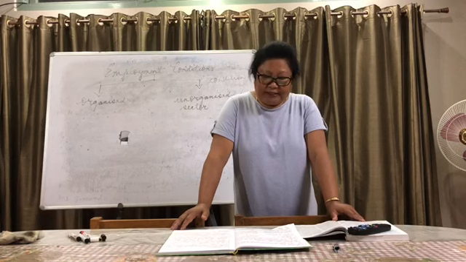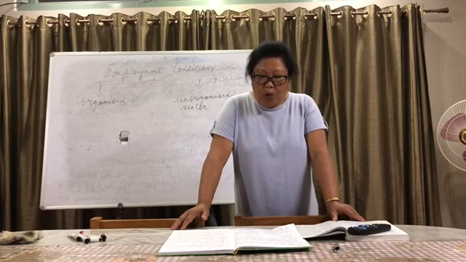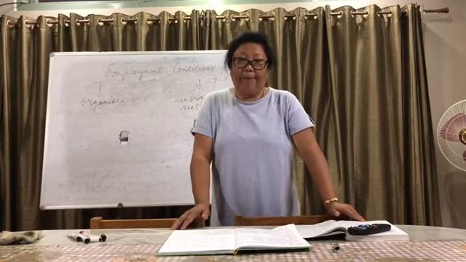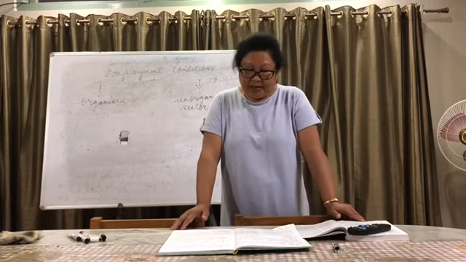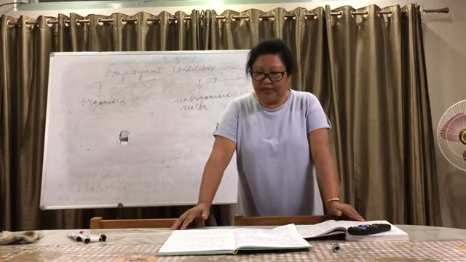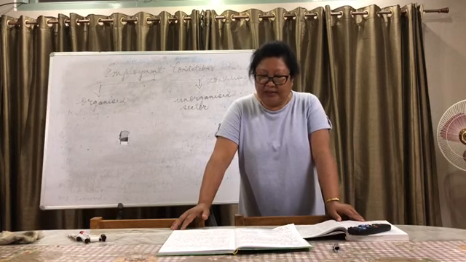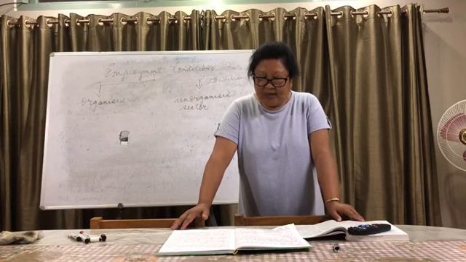The number 2 point is that they are expected to work only for a fixed number of hours. If they work more, they are paid overtime. Whereas in unorganized, there is no fixed number of working hours. The workers normally work 10 to 12 hours without paid overtime.